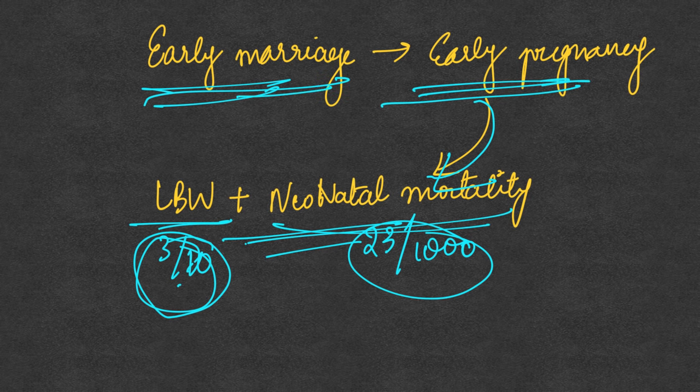So it is linking child marriage to neonatal mortality and low birth weight. This can be used as one argument why child marriage should not be done: it also affects the infant by causing low birth weight and mortality.